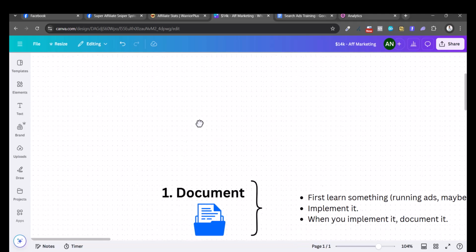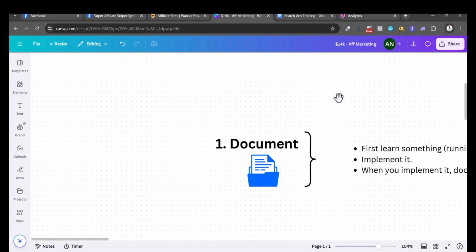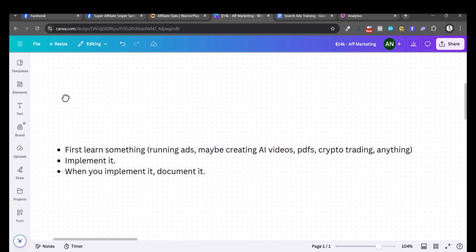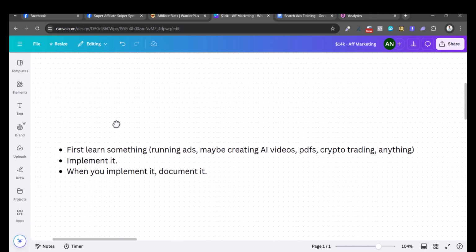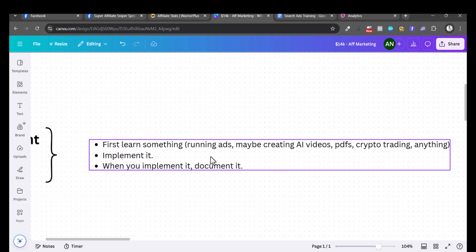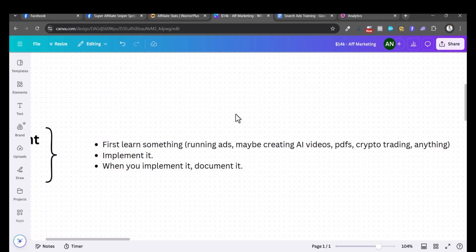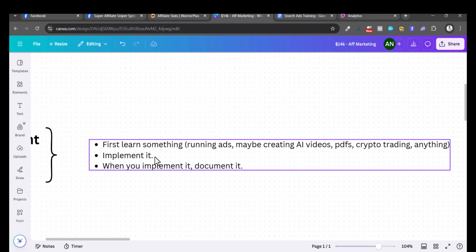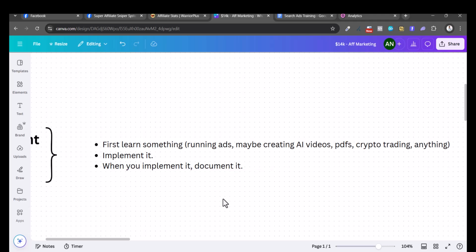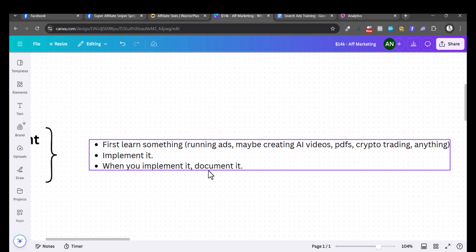So step 1 would be documenting. So what do I mean by that? First, learn something like running ads, or maybe you are interested in creating AI videos, doing the software things, PDFs, maybe you're into crypto trading, anything, right? Learn something and start implementing that. I'm not talking about mastery here. I'm just talking that you are implementing what you have learned, right? So you just need to implement it, and when you implement it, document it.